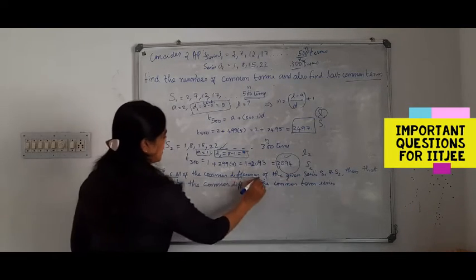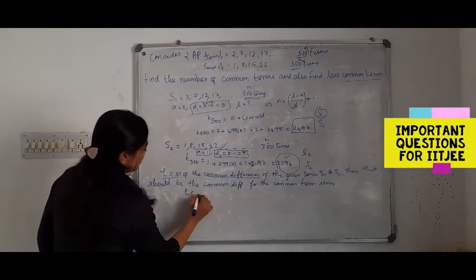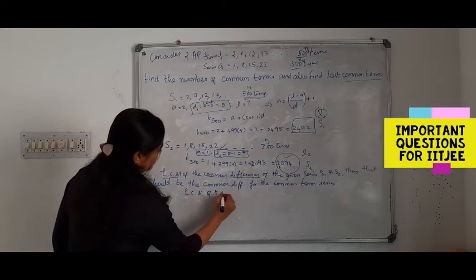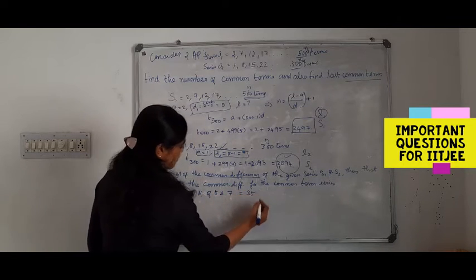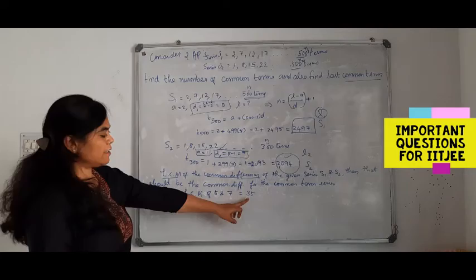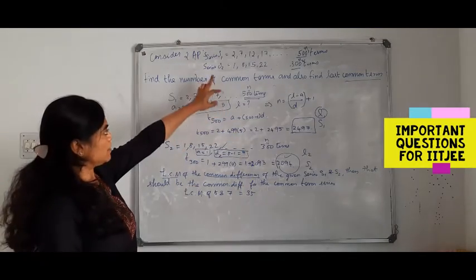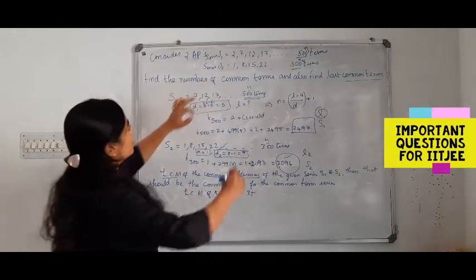What is the LCM of 5 and 7? That is equal to 35, right? Then this should be the common difference of the common terms of these two series. So now check with the series.